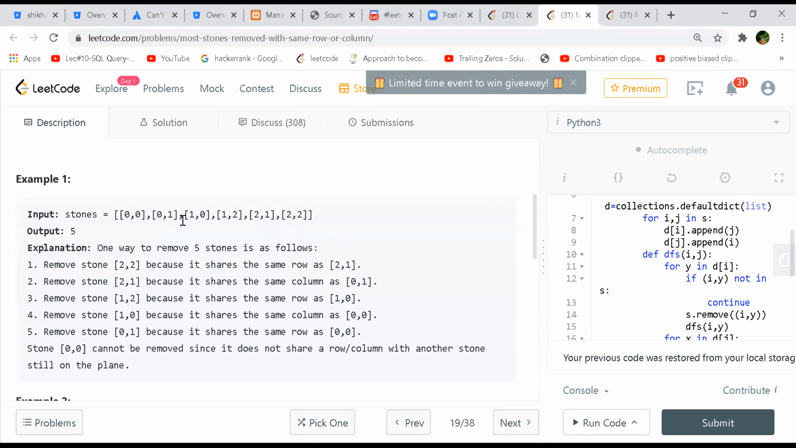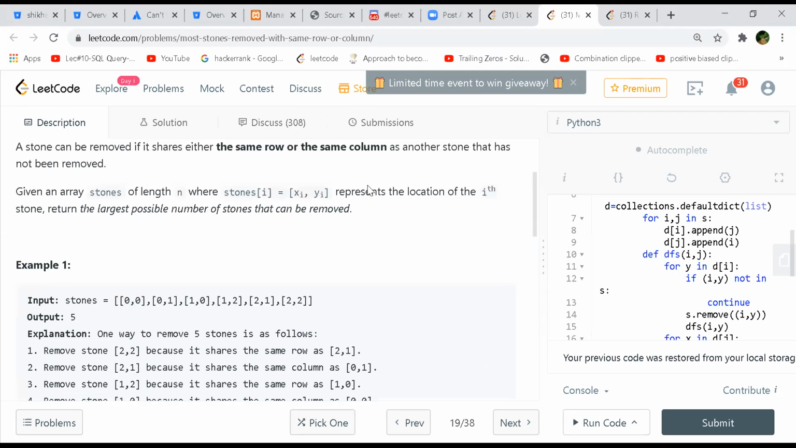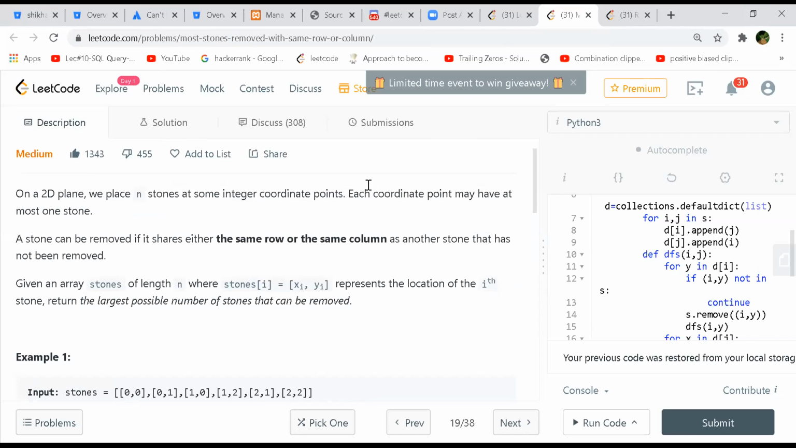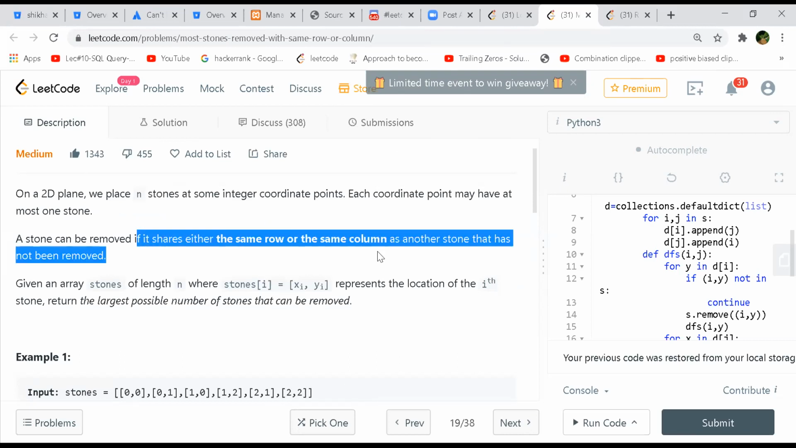Yeah, this is a connected components problem, if you want. When you said island problem, I didn't understand why you said island, so I was trying to think out loud. Hey, what is the question again? What are we trying to find? If they share the same row or column as another stone that has not been removed.